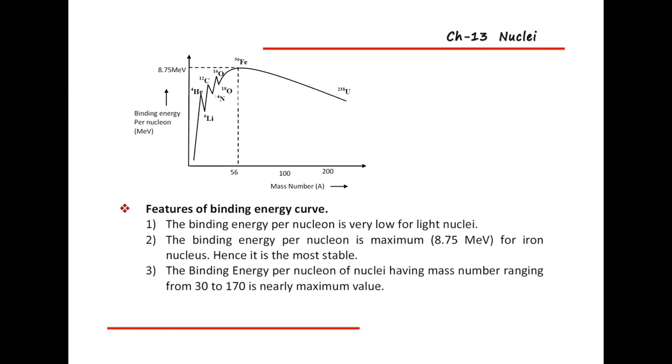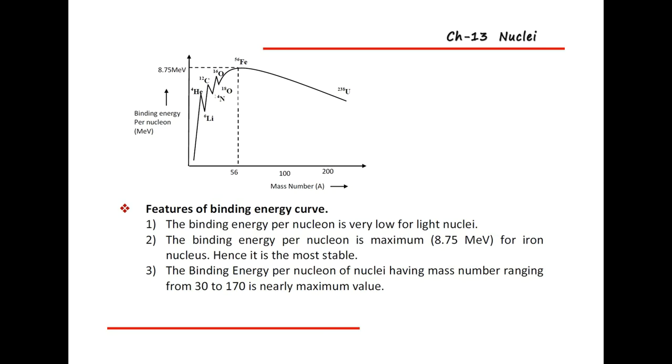Suppose here we will take the binding energy per nucleon in MeV, that is mega electron volt, against the mass number. So it is a plot of binding energy per nucleon versus mass number. Actually, the binding energy curve shows which nuclei are stable and which nuclei are not stable.